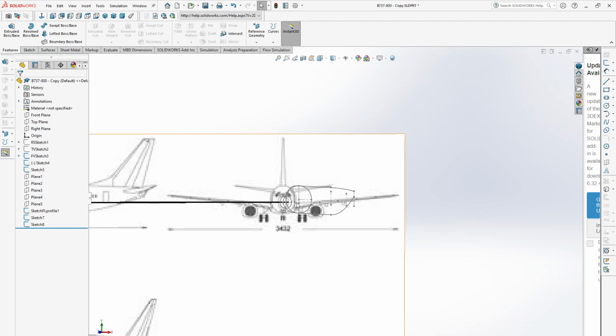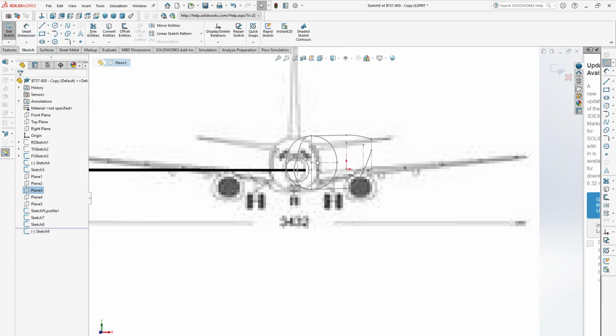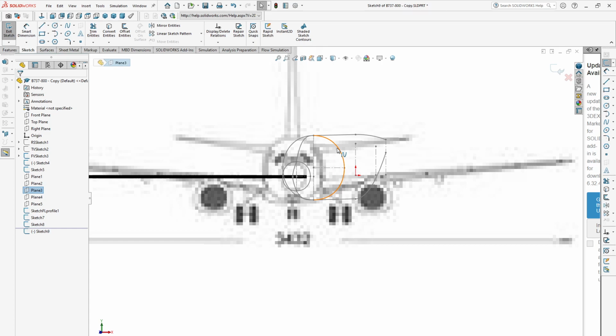Again we need to sketch our fourth guide curve. This will be on the third plane. Go to the third plane, click sketch. We can do one thing: we can copy this line here.